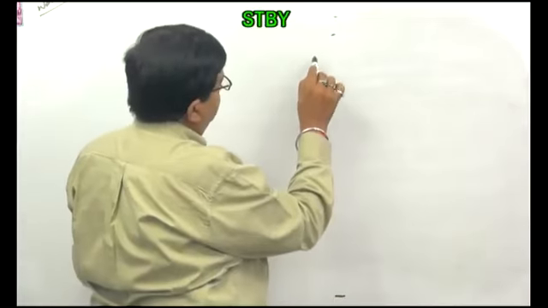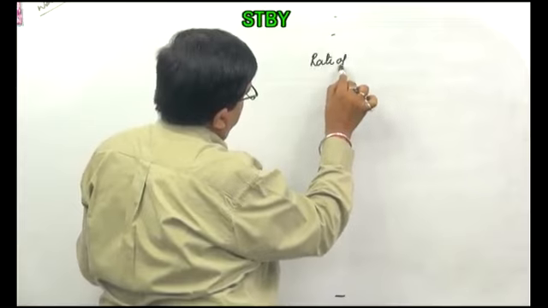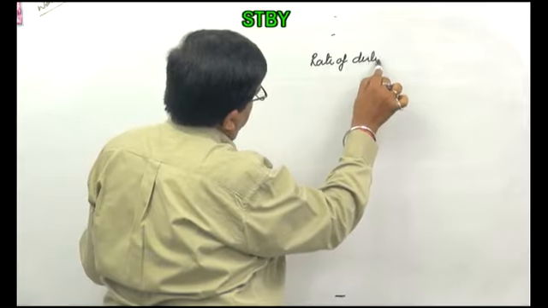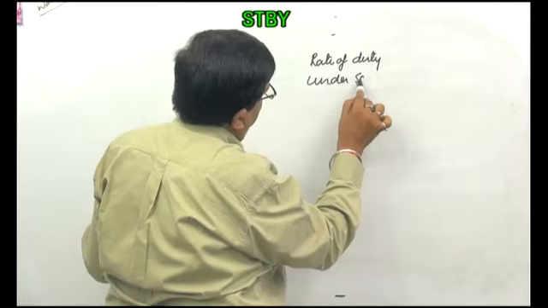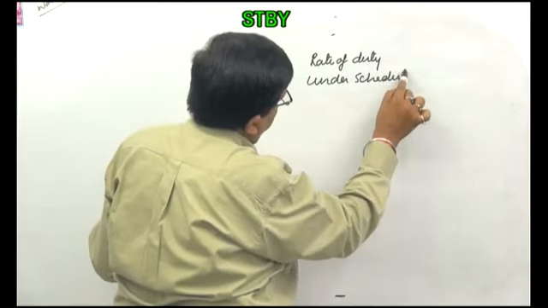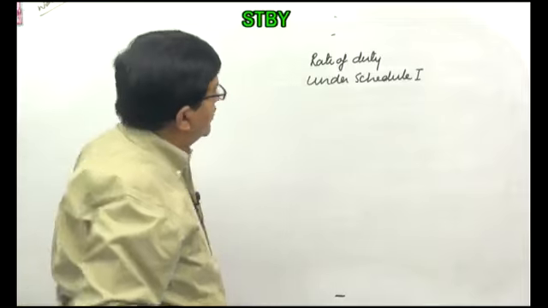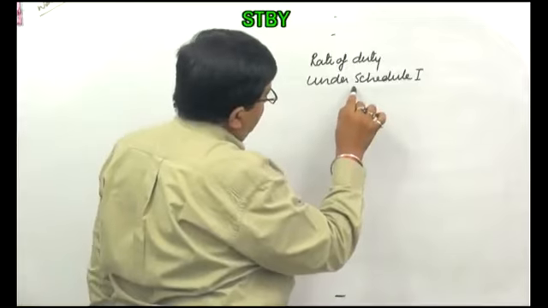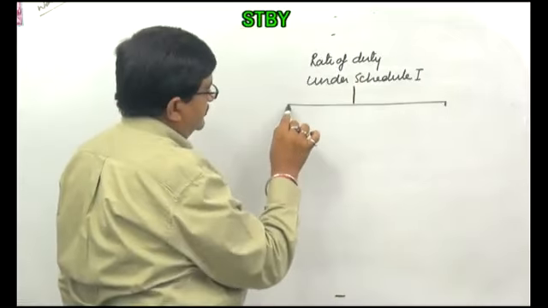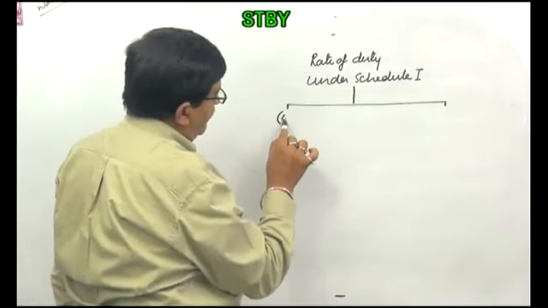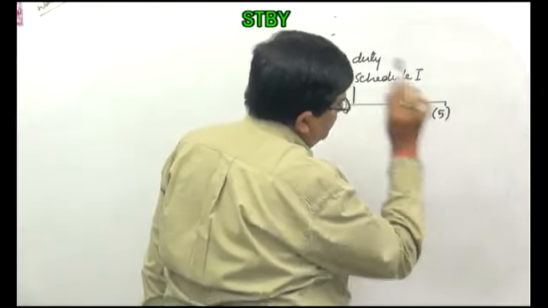Rate of duty under schedule 1. This is divided in 2 parts. This is column number 4. This is column number 5.